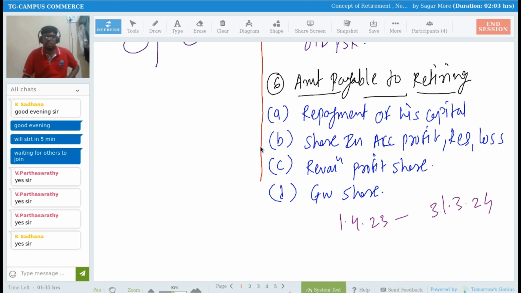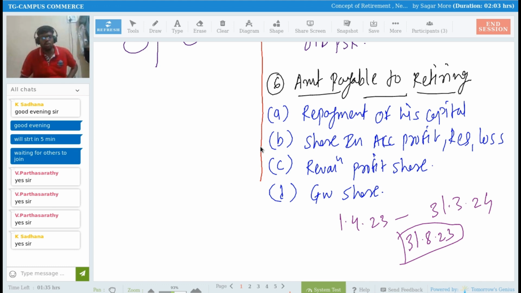And partner C retired from the partnership business on 31st of August 2023. He is retiring in the middle of the year only, right? So in such a scenario, giving him his share in profits or settling his account is not always possible.